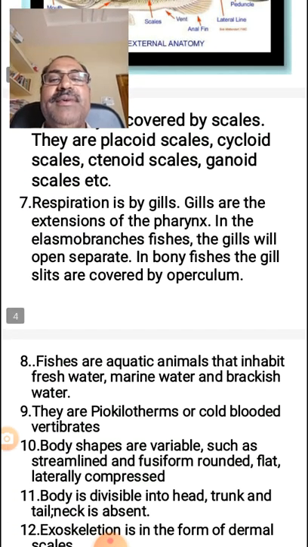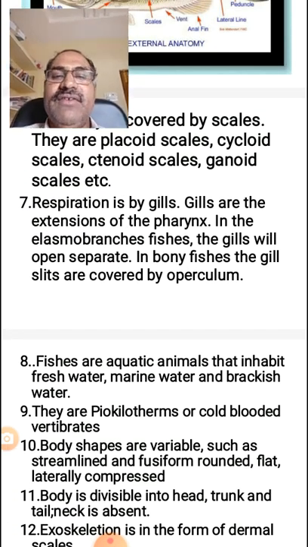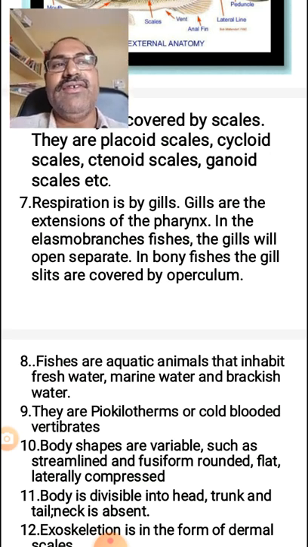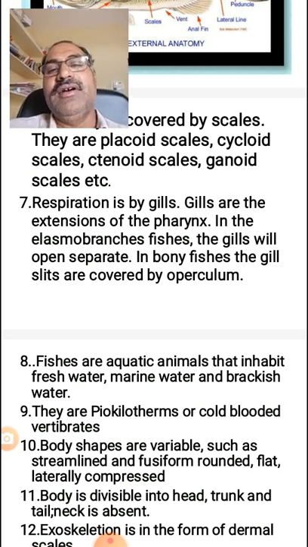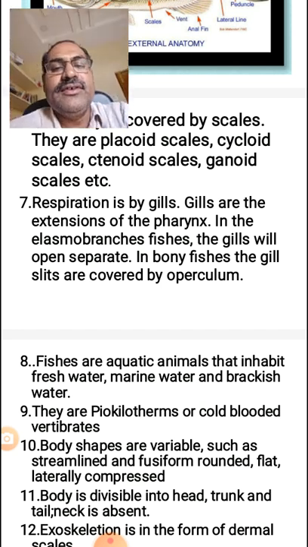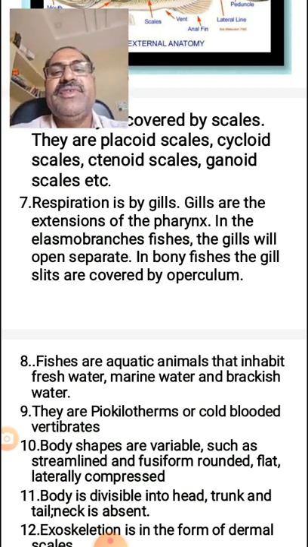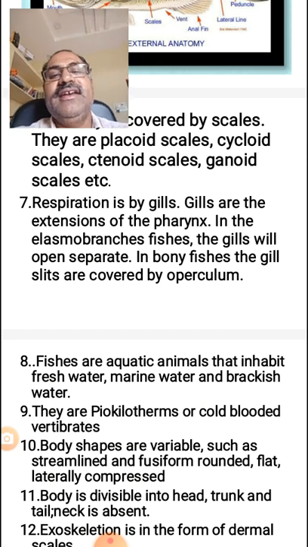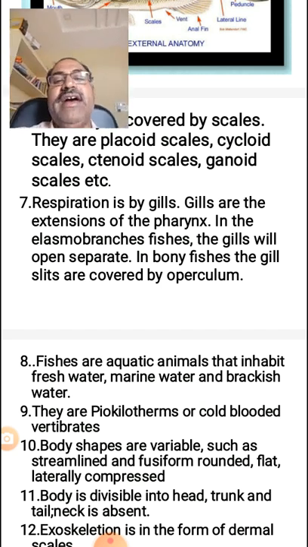And the respiration of the fishes is done by the gills. Fishes are aquatic animals. Their habitat is fresh water, marine water, or brackish water. Most aquatic animals respire through the gills, so fishes also respire by the gills. These gills are extensions from the pharynx.